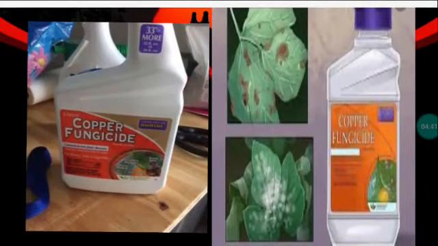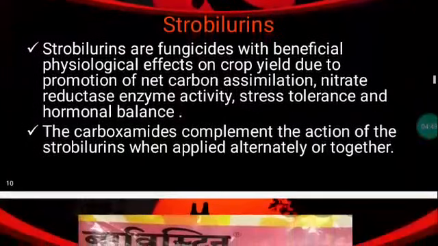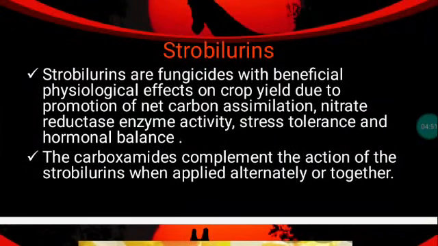Copper fungicide. Copper fungicides are contact fungicides that are mainly used for foliar diseases. Strobilurin. Strobilurins are fungicides with beneficial physiological effects on crop yield due to promotion of net carbon assimilation, nitrate reductase enzyme activity, stress tolerance, and hormonal balance.